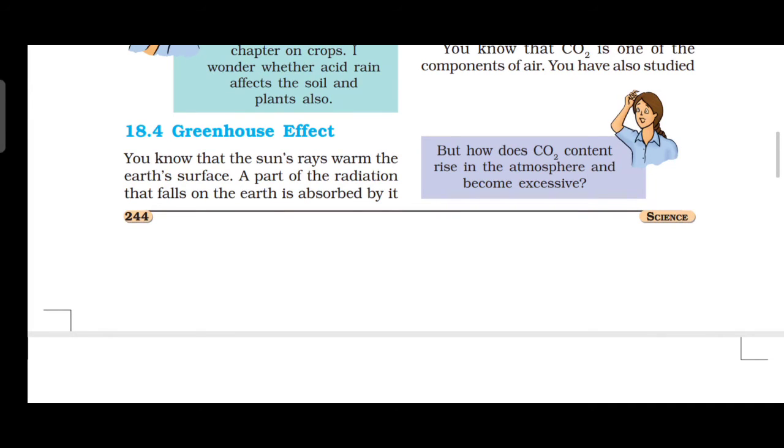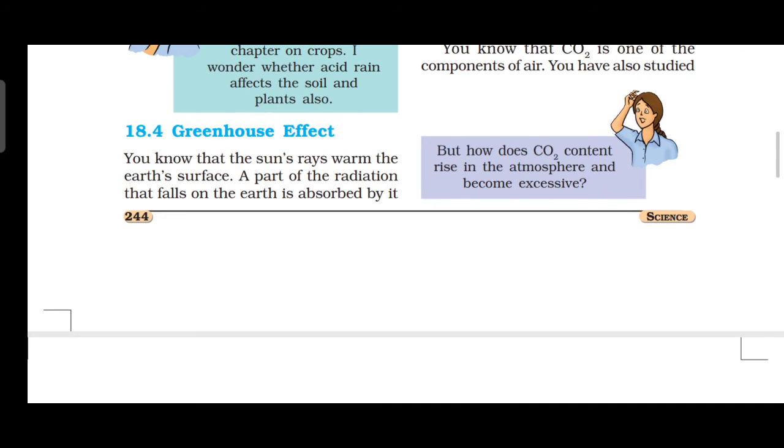The trapping of radiation from the earth's surface by the earth's atmosphere is called the greenhouse effect.